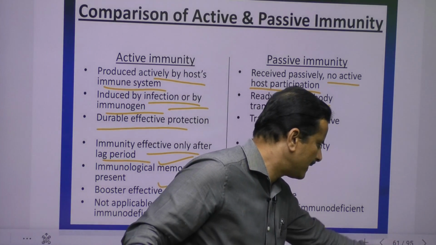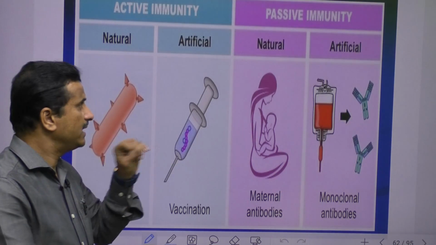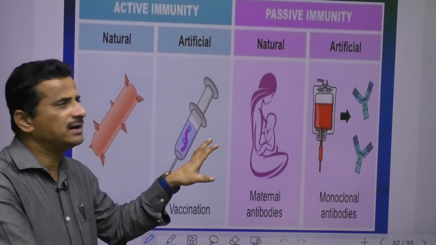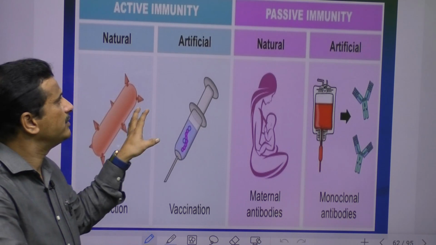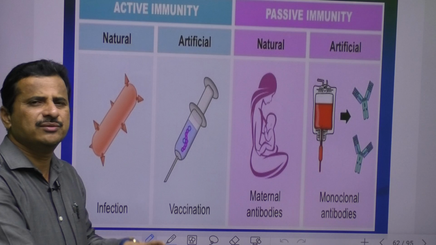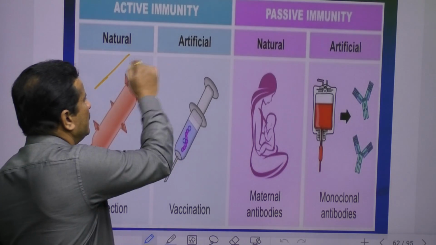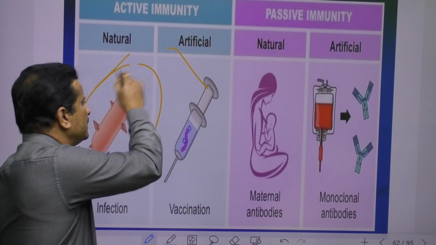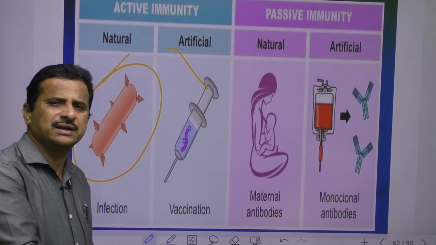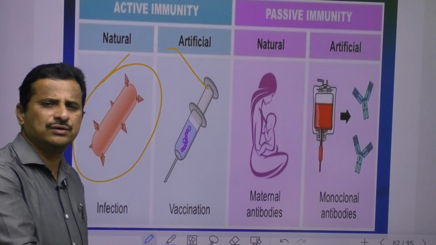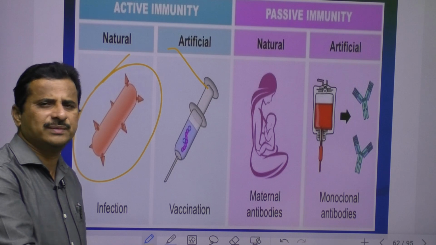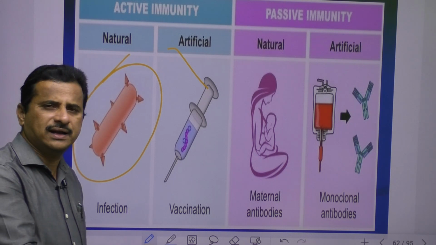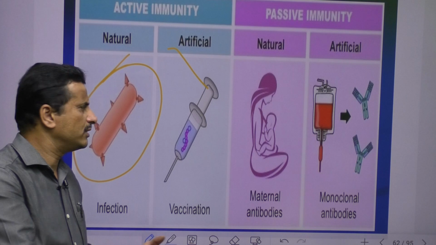And next, again you see this slide, it shows a very clear difference between active and passive immunity. Active immunity has two types, natural and artificial. In natural, microorganisms enter our body through food, water, touch and other modes, and act like antigens, and our body produces antibodies.